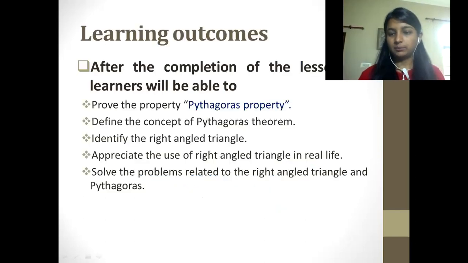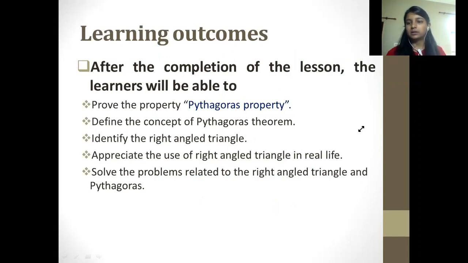Okay, before starting this, let me share the learning outcomes for today's class. After the completion of this lesson, you would be able to prove the Pythagoras property or the Pythagoras theorem. Then you would be able to define the concept, how this Pythagoras theorem works and the functioning behind it. Then you would be able to identify the right angle triangle. Then definitely you would appreciate the use of right angle triangles in real life. Then you would be able to solve the problems or questions related to the right angle triangle and Pythagoras theorem. So let's start our class.